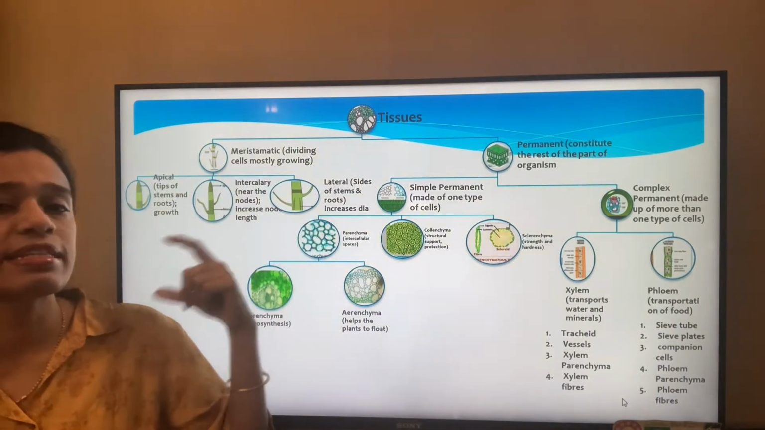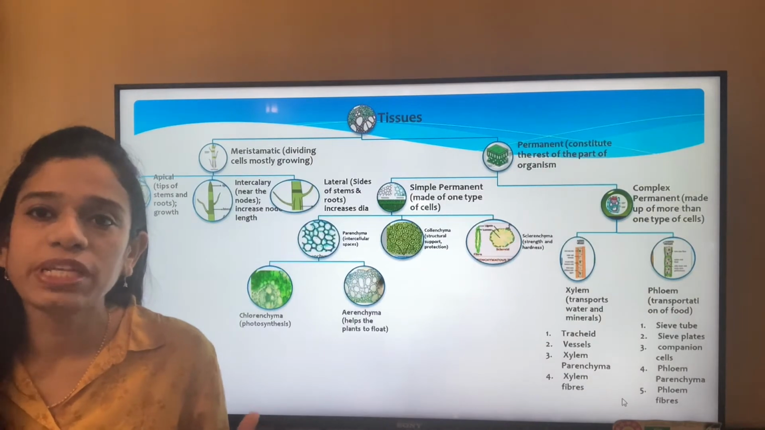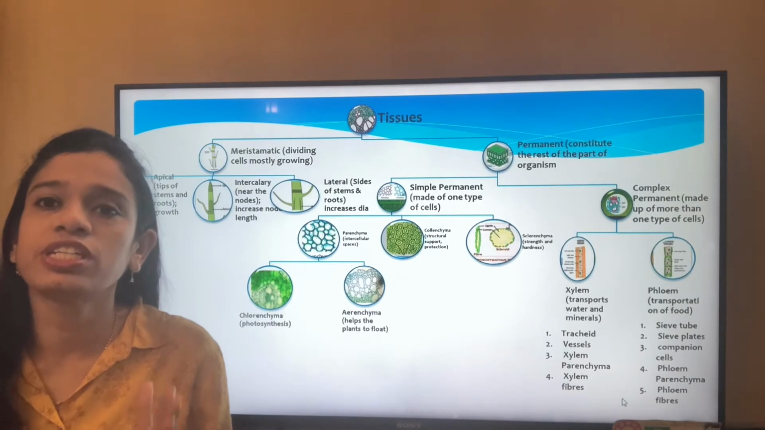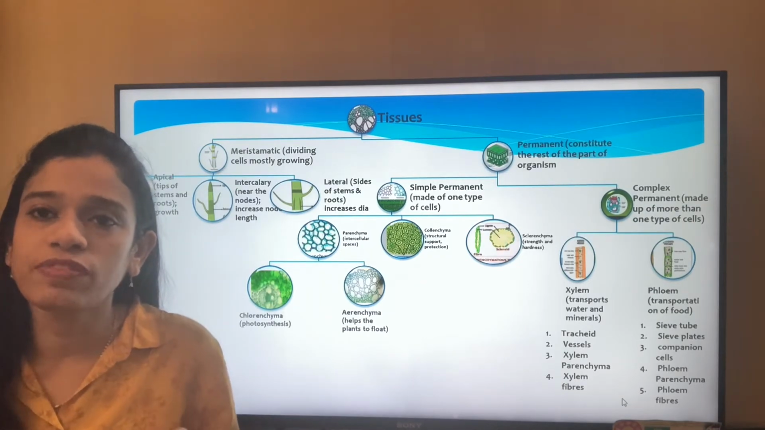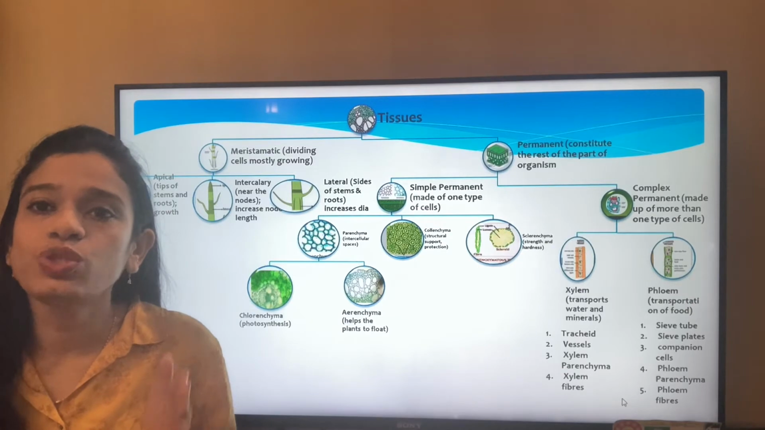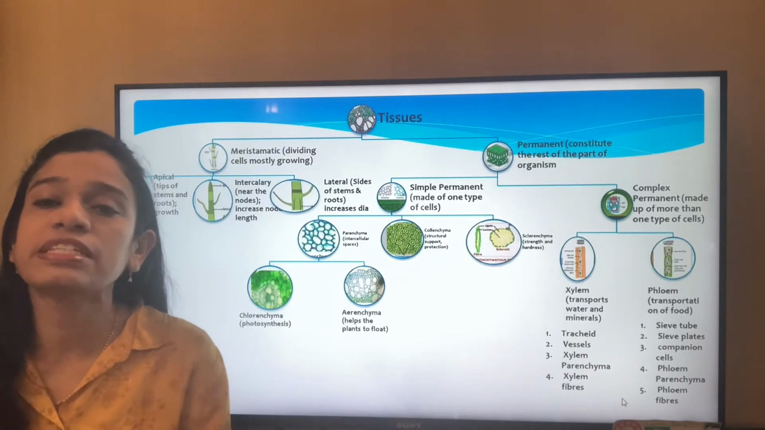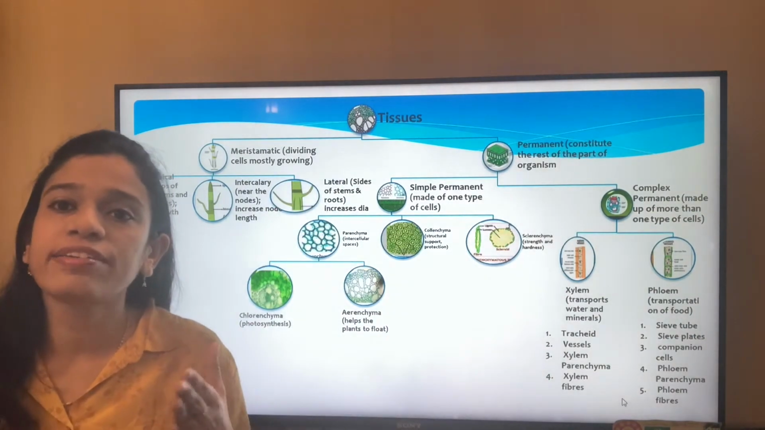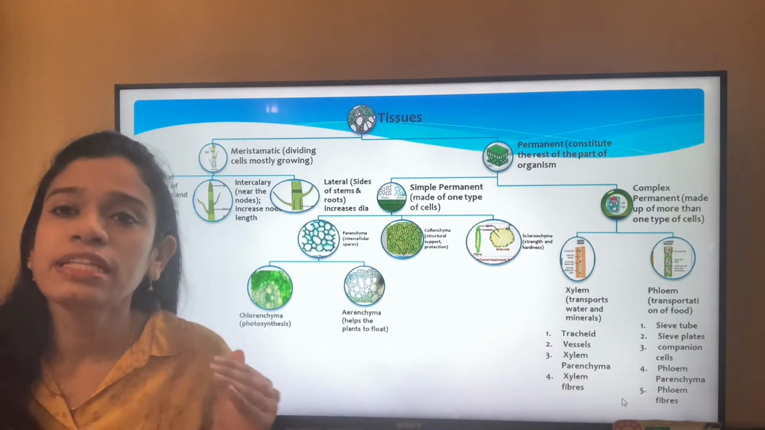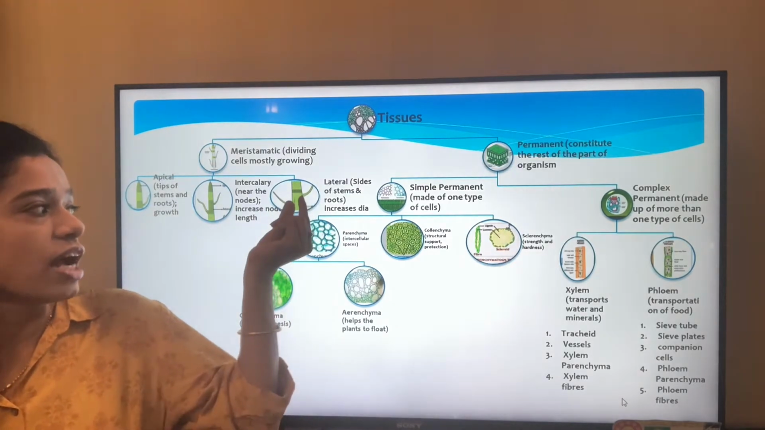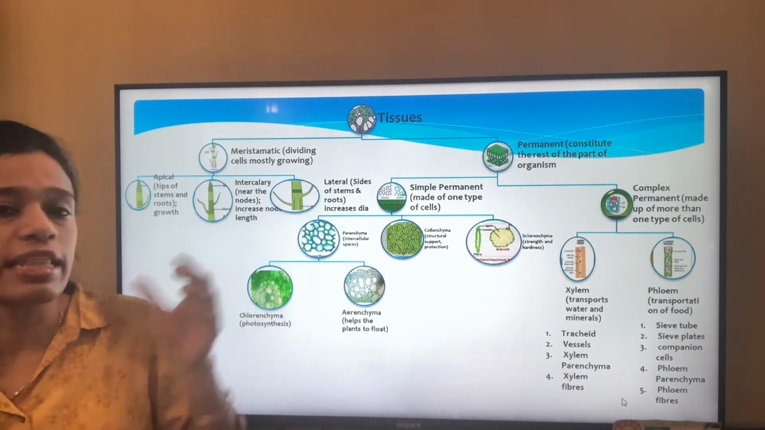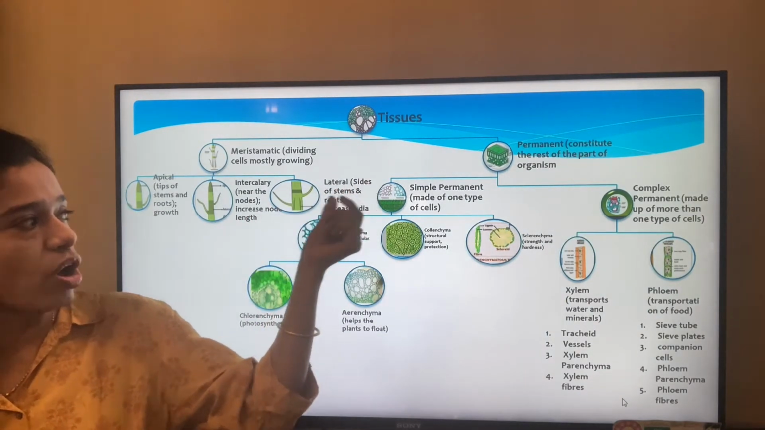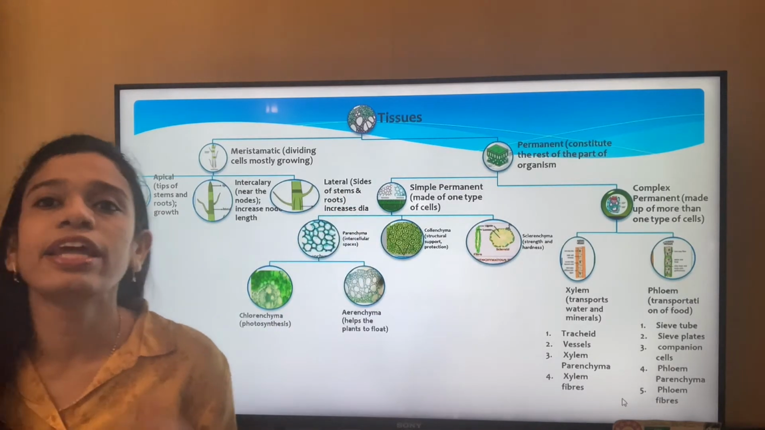And lastly, it is the lateral meristem. Lateral means the sides. So the cells start dividing towards the side of the stem or the root in order to increase the width, to increase the diameter of the stem. The lateral meristem comes into action, it starts dividing, and slowly the diameter starts increasing. So this is the sides of the stems and the roots, and it increases their diameter.